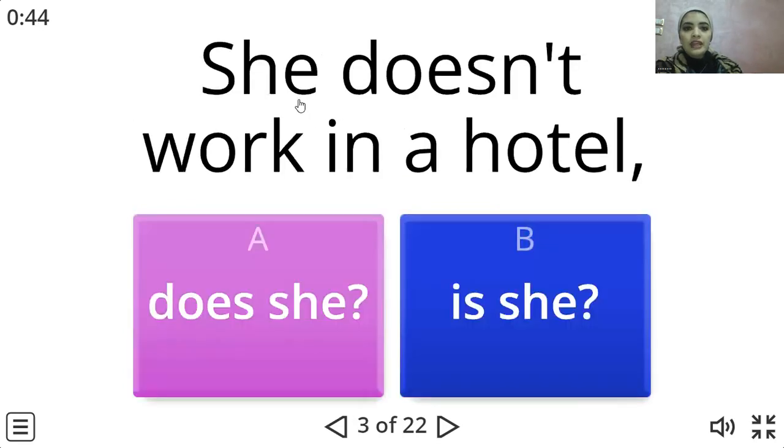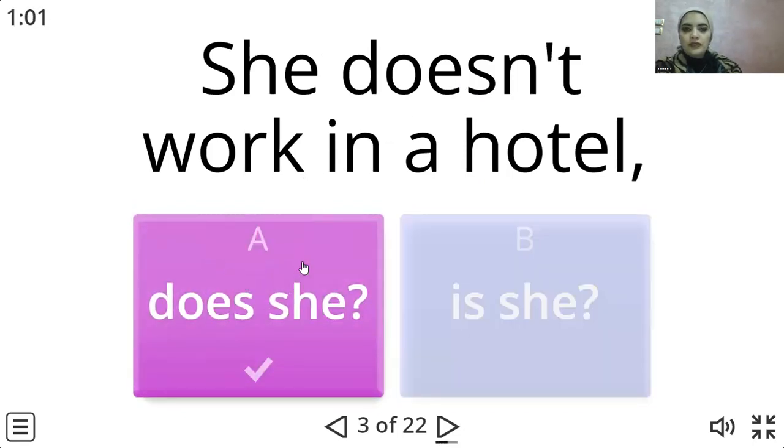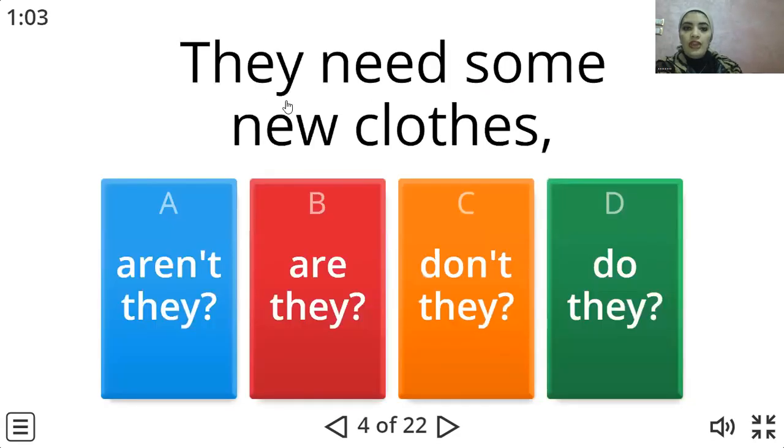The next one. She doesn't work in a hotel. The auxiliary verb is doesn't. A negative one, we're going to change it into a positive auxiliary verb, which is does she. They need some new clothes. Perfect. Where is the auxiliary verb here? Do we have one? No. So what should we do in such a sentence? We have the verb to do.